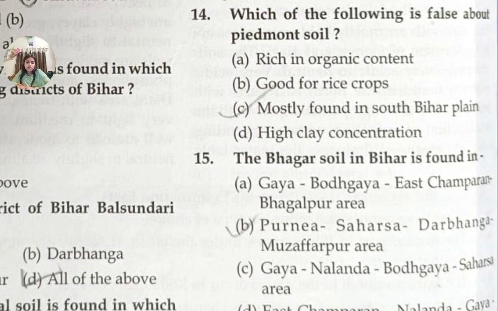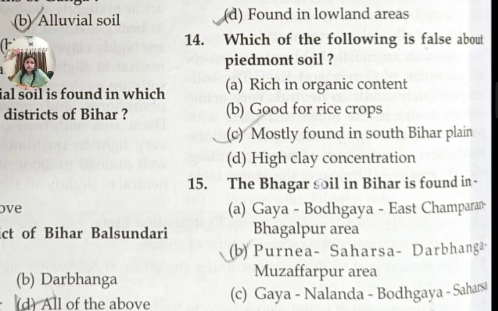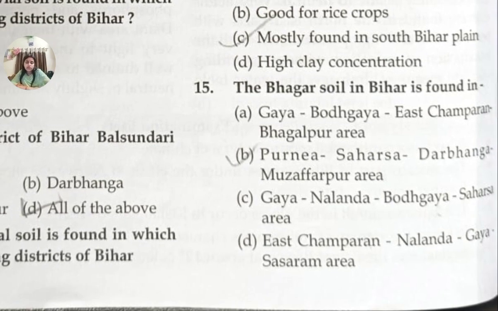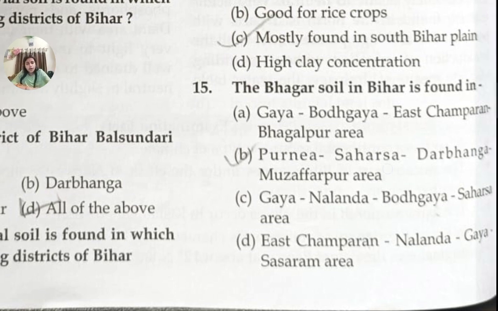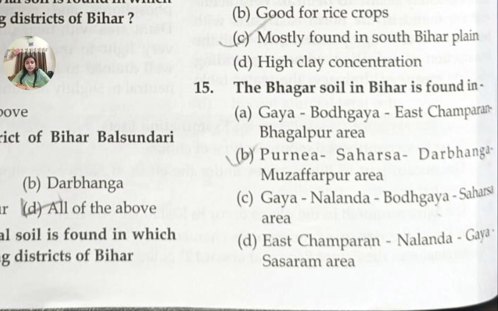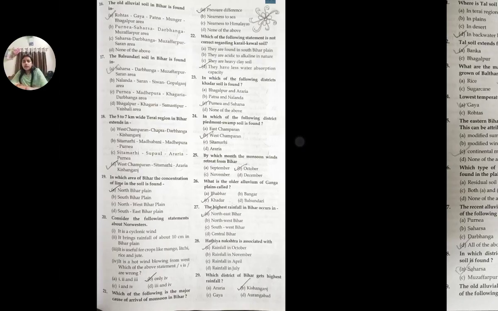Answer will be mostly found in South Bihar plain. Question number 15 is, the Bhangar soil in Bihar is found in, option B will be the correct answer, Purnia, Saharsa, Darbhanga, Muzaffarpur area.